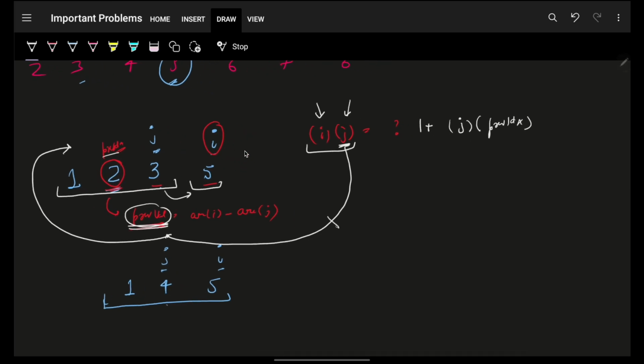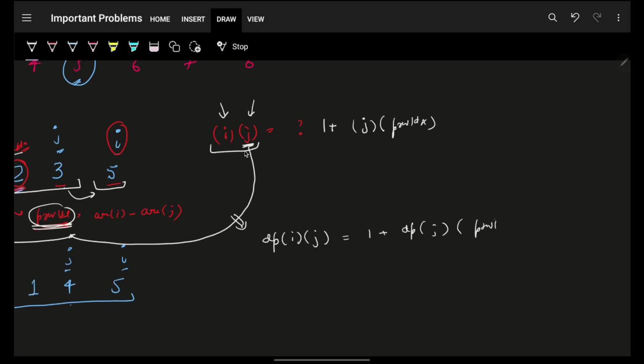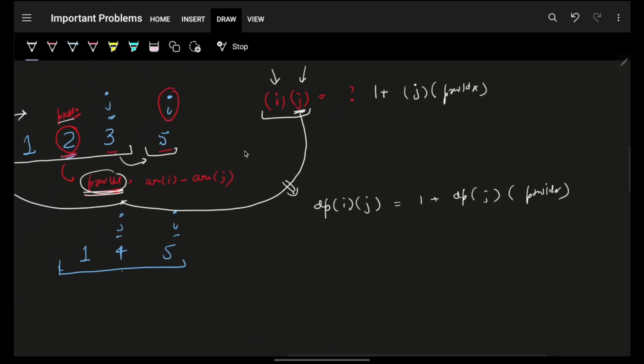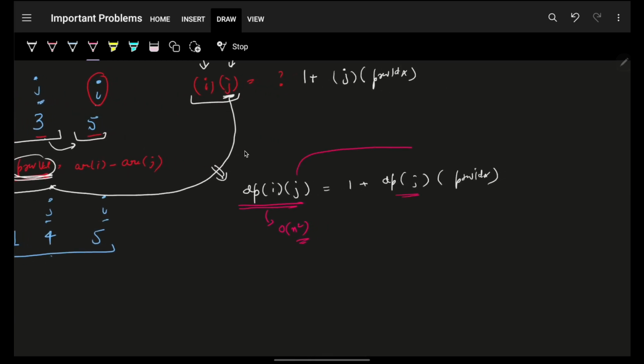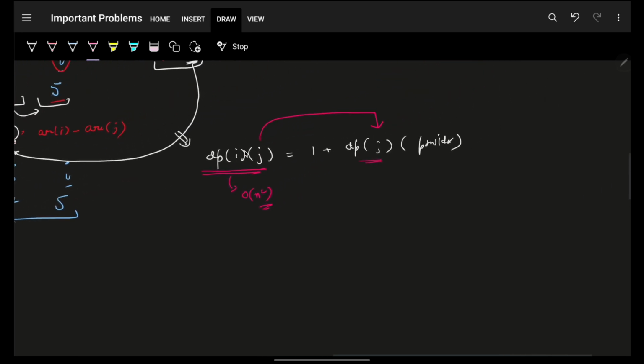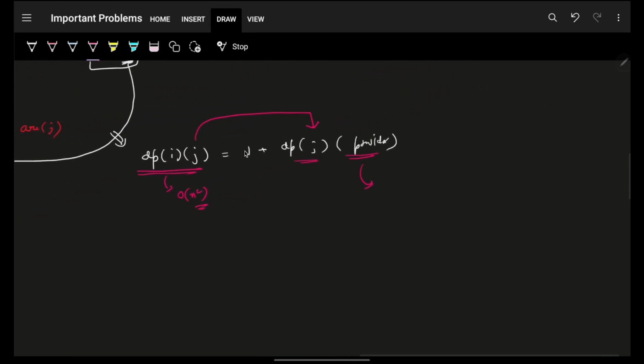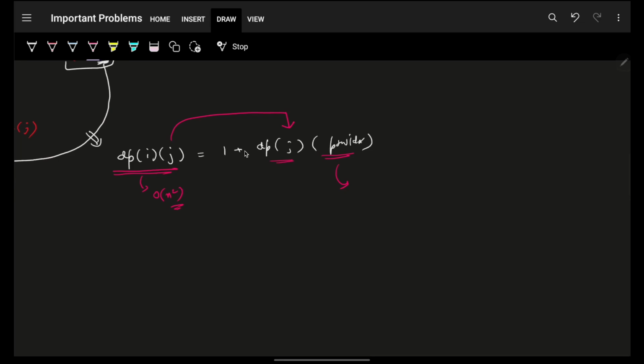So that is how we realize that I can leverage dp by saying my dp[i][j] will be nothing but 1 plus dp[j][previous index]. I easily saw that because my time can go to O(n^2), that is completely fine. How to find this previous index? This previous index is very simple, which is just referring to the previous value. With the help of the previous value, I can figure out the previous index by simply maintaining a hash map.